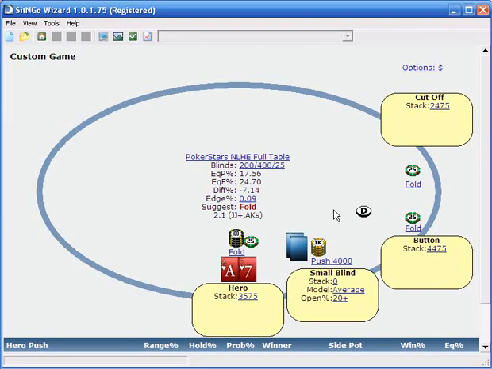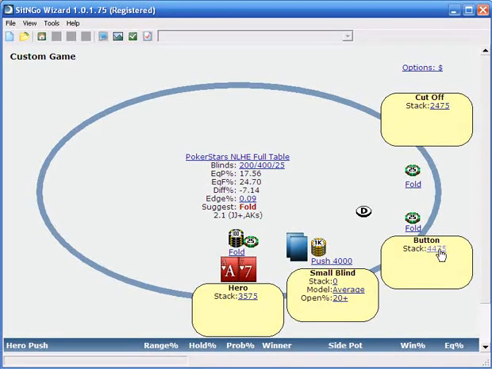Pocket jacks are better, ace-king, and that's an extremely narrow range, of course, because he'd be very bad off as well if we called. If he were to shove and we were to call with a hand like ace-7 suited, we would lose a lot on average, he would lose a lot on average, and the cutoff would gain tremendously, because suddenly he'd be pretty much guaranteed to be in the money, since this guy and I are about even stacked, so he would go from being unlikely to finish in the money to guaranteed money.